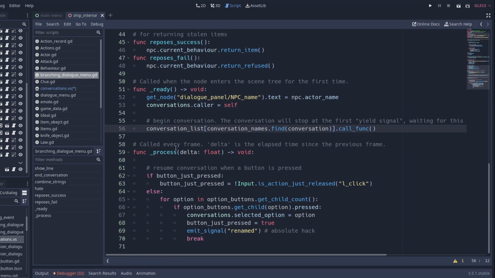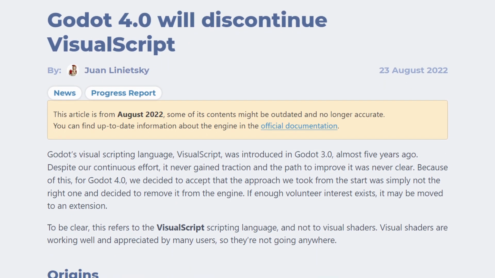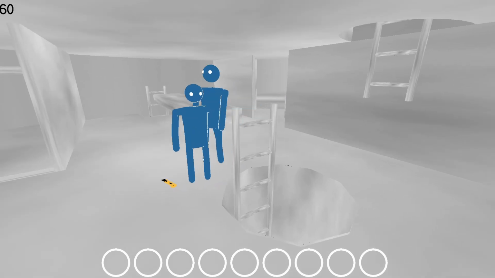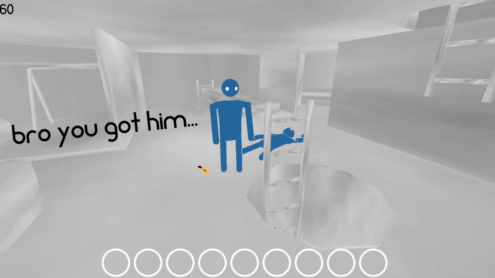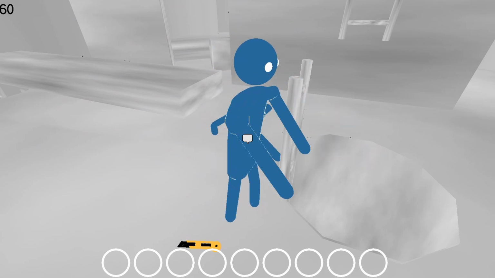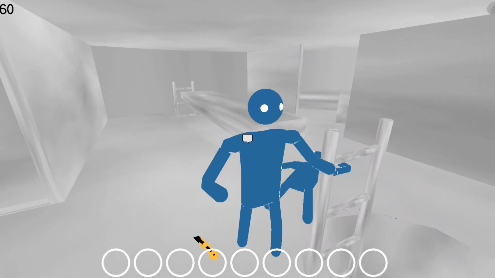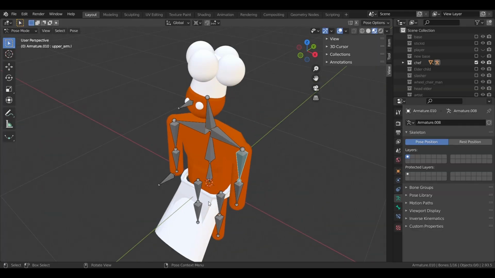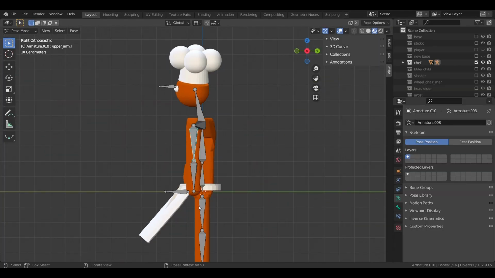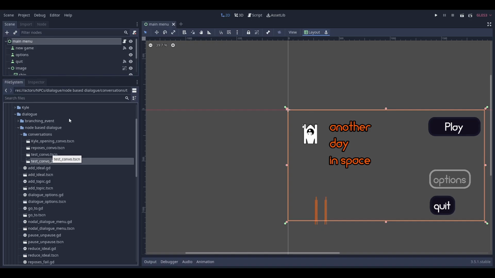I should specify that we're using Godot 3.5. Godot 4 removed the visual scripting altogether, and I can see why, but that in and of itself is another shortcoming. It's one more system in our game that's incompatible with later versions of the engine. And even if we finish this game in Godot 3.5, I don't really want to invest time into a system that I can't port into future projects. And we were just about to start implementing actual game content, so if there's a time to completely redo the dialogue system, it's now.